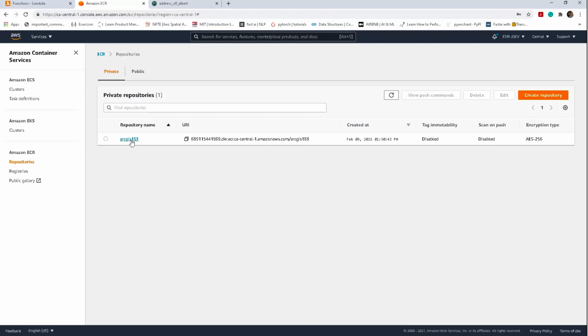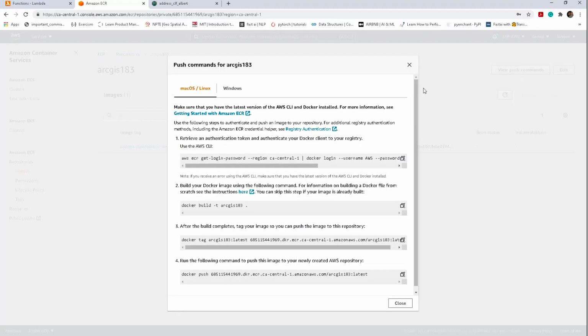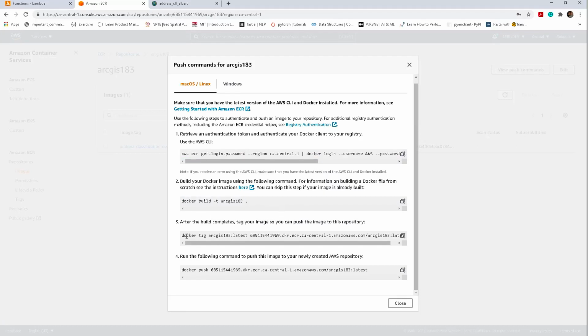And then we will have to push our image to this particular private repository, and we can view the push commands. We first log into this private repo. We complete the authentication step. Then we have already done this where we have built our image, and then here we tag the image to this particular repo, and finally we push it to the repository.